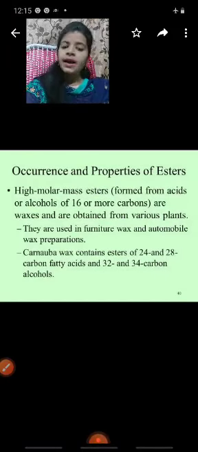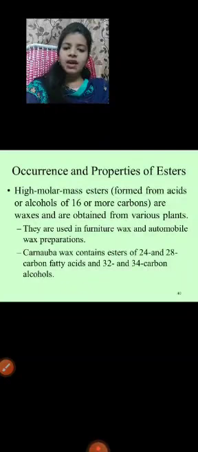Occurrence and properties of esters. High molar mass esters are formed from acids or alcohols of 16 or more carbons. Understand? More than 16 carbons are present.